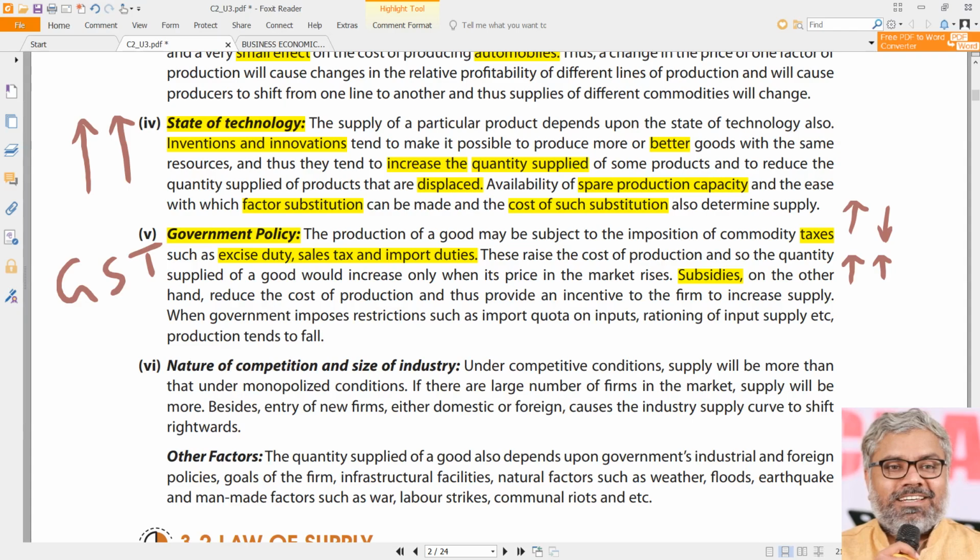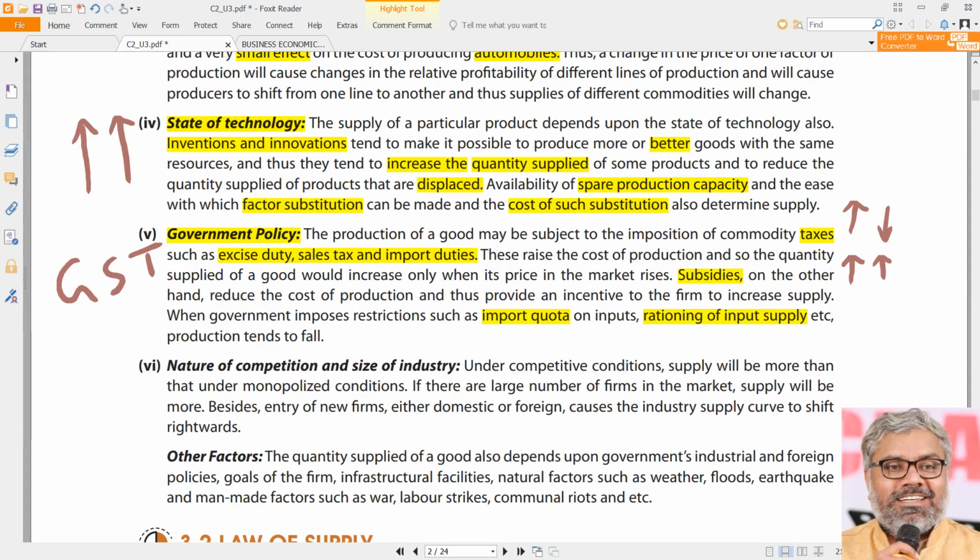There are so many things, like government can impose import quotas, it can create a rationing of the input supply. Like that, many restrictions the government will put. That's what popularly sometimes called as ease of doing the business. If the government is not creating a conducive environment for the businesses to run, then supply will naturally reduce. Many existing people will go out of the market. New people will not come into the market.